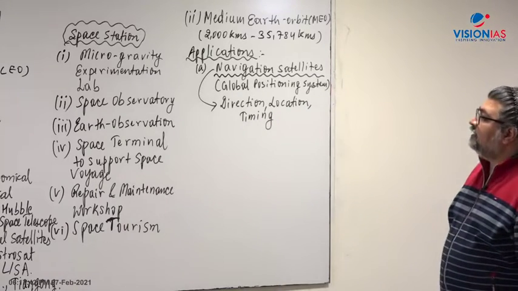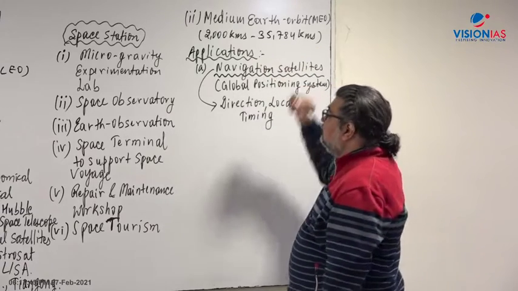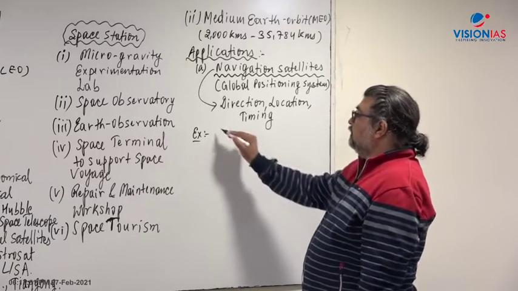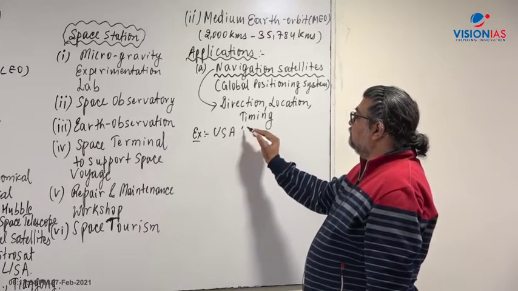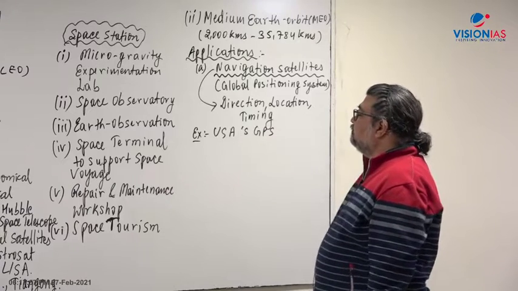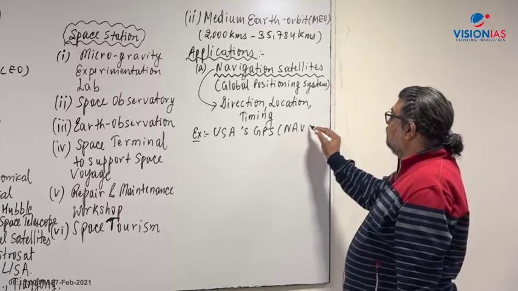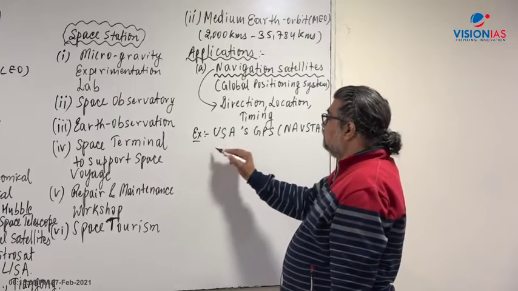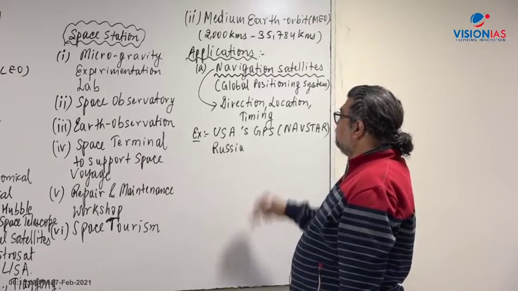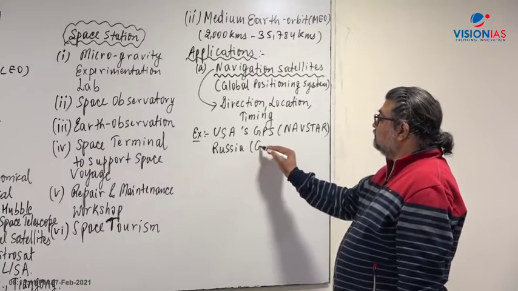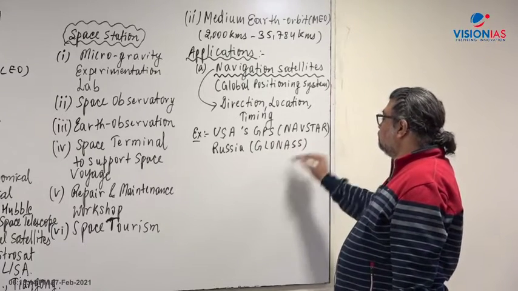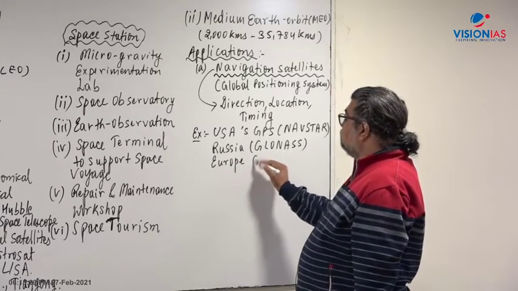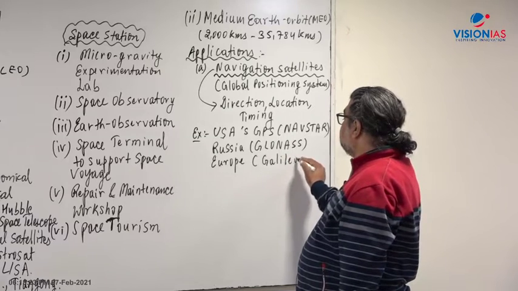Now the navigation satellites are used in the medium earth orbit, and you know the examples here, right? America, USA's GPS, popularly called GPS, but the name is Navstar, navigation satellite timing and ranging. Then Russia's GPS is called GLONASS, Global Navigation Satellite System. Then Europe has the Galileo, named after the scientist Galileo Galilei.